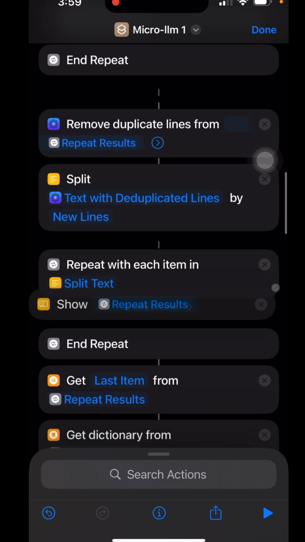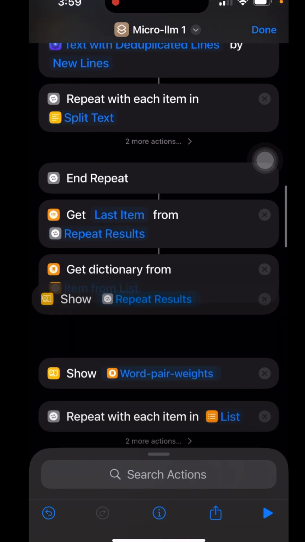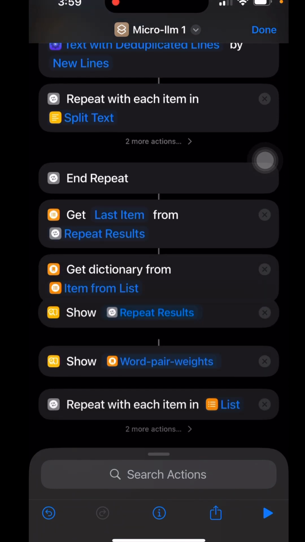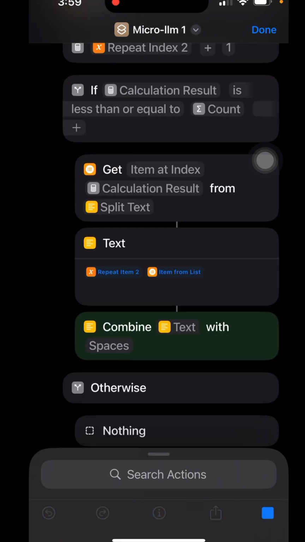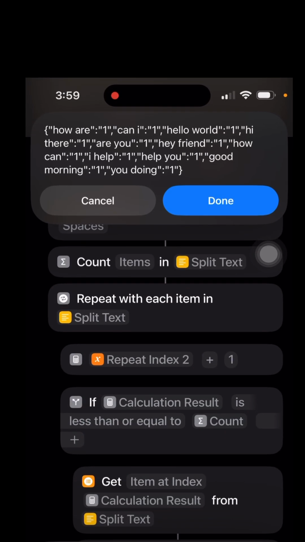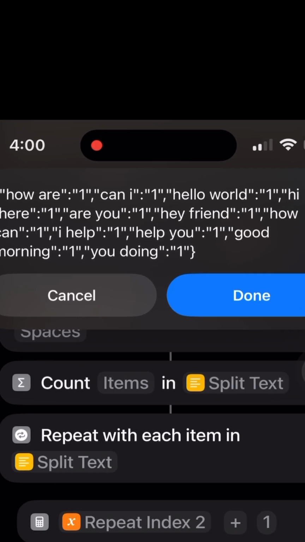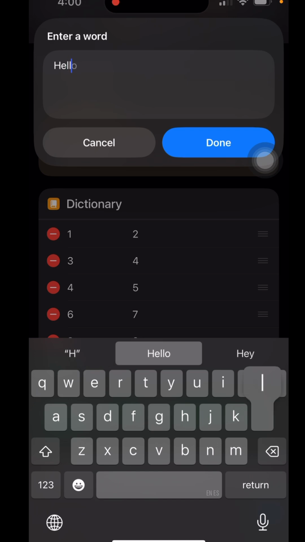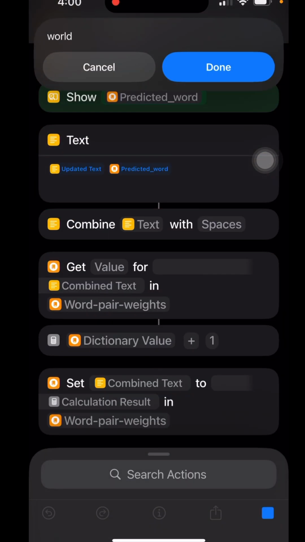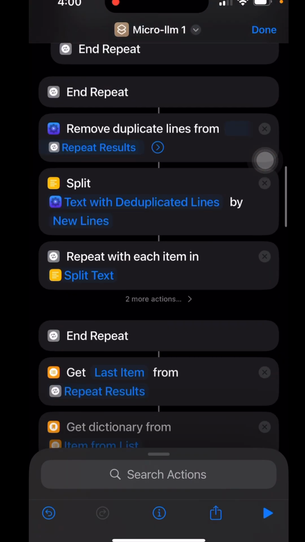And this is what that dictionary looks like. It's called word pair weights. It's right here, actually, it's already set up. It's just going to set up a weight of 1. And every time we go through this process of selecting a pair, so we say "hello," the word prediction is going to be "world," because that's how we trained it, remember?